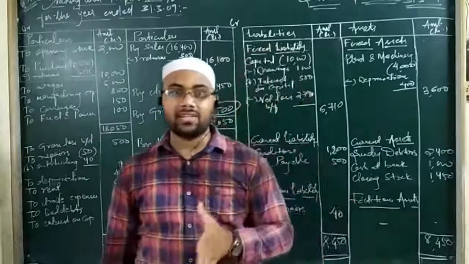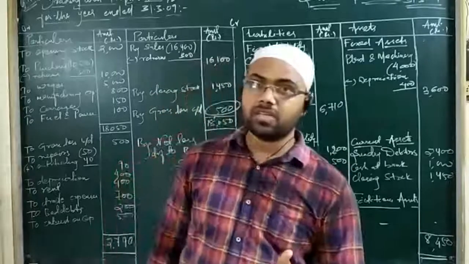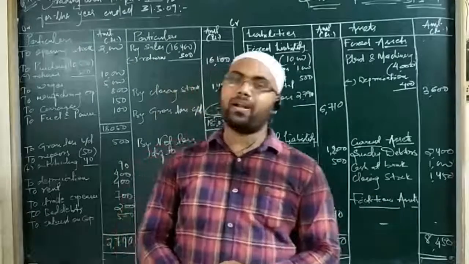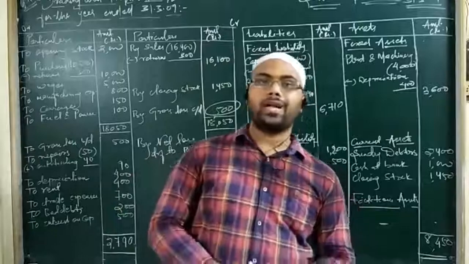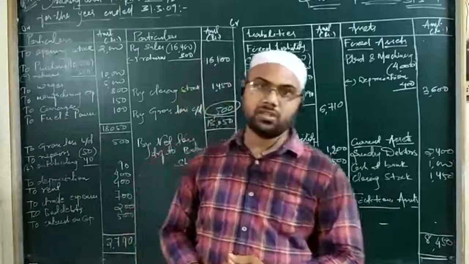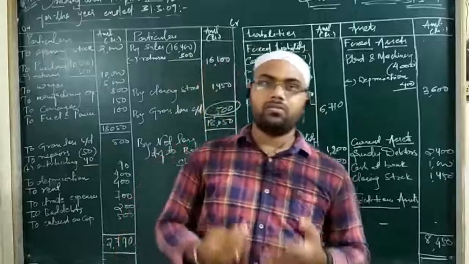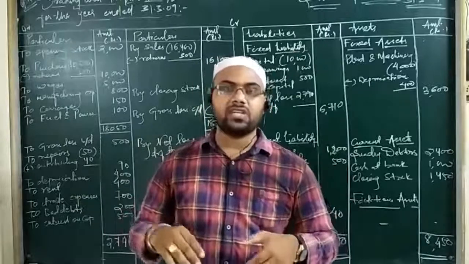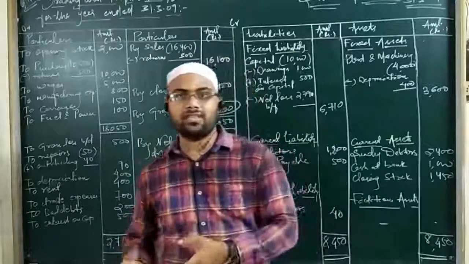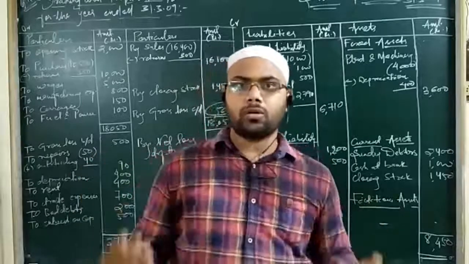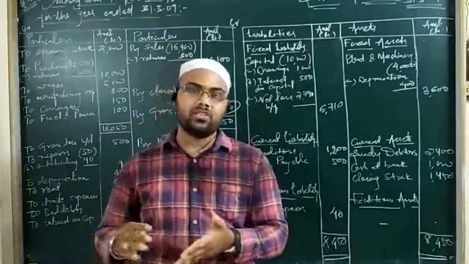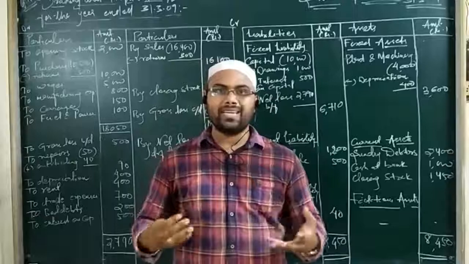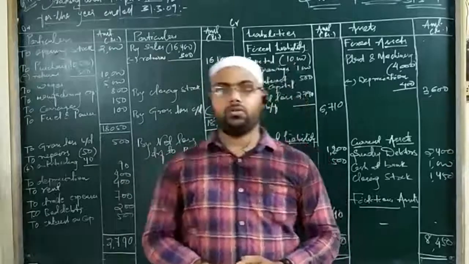Always check the adjustment part, because if you leave out any one of the treatments, then you cannot get the correct answer. So this is the solution to the problem of final accounts with adjustments. If you have any query or doubt regarding this solution, you can ask me without any hesitation. And as I always say, please look at the question carefully. Try to work out in your mind where each item is to be posted, whether it is an asset or liability, a direct expense or indirect expense, all those sorts of things. Then watch the video where I have made the solution to your particular question. It will make it easier to understand, and you can make it precise for your presentation in further use. Okay, thank you.